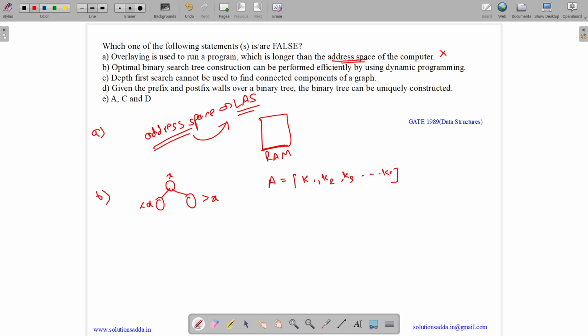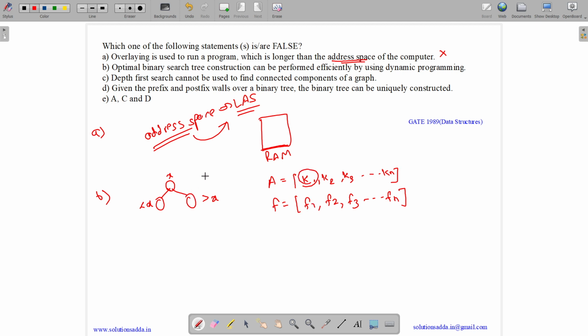They will be sorted and we will be given a frequency array. The frequency array tells the frequency at which we are searching k1, the frequency of search of k2, k3, and kn. This means, suppose key k1 is searched f1 times in this binary search tree.